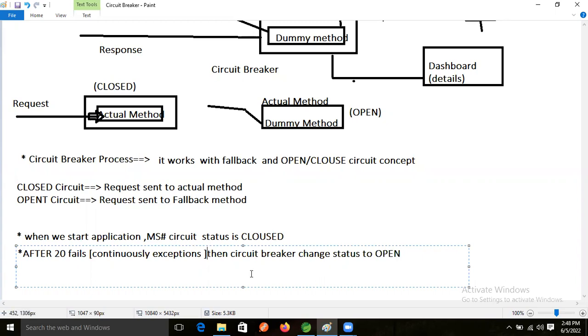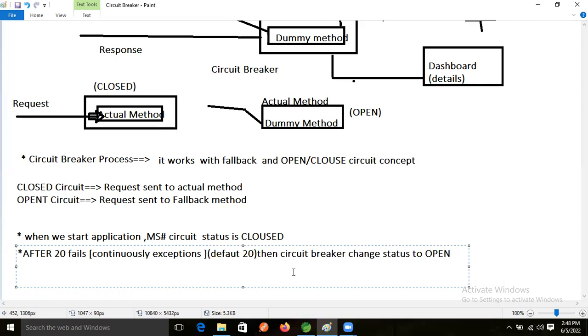So by default, how many requests will it accept? The default size of request is 20 requests, right? 20 requests.